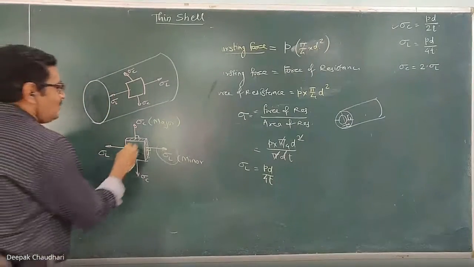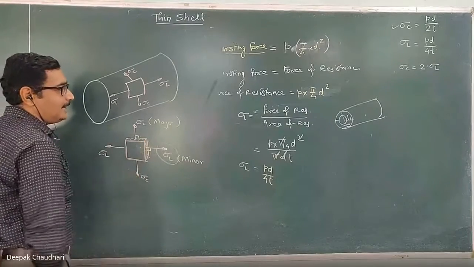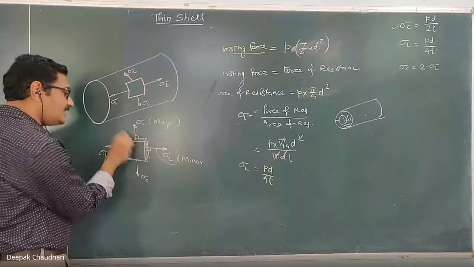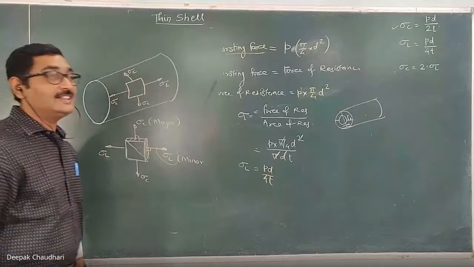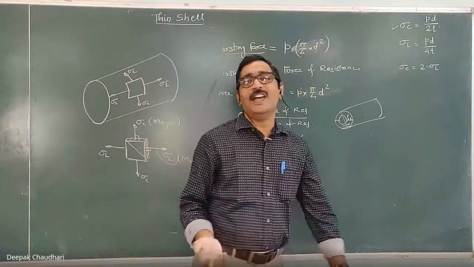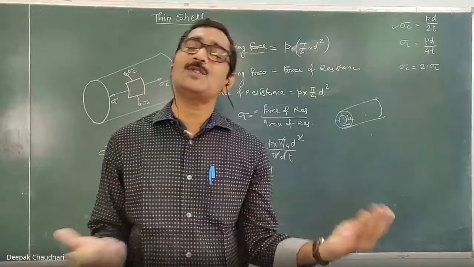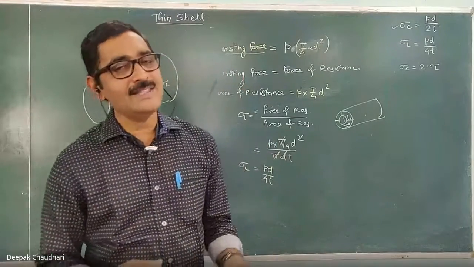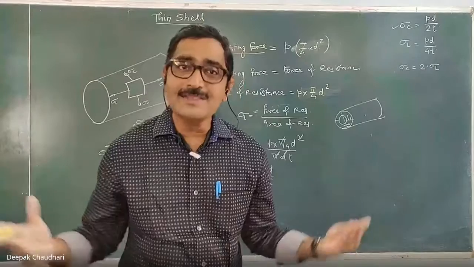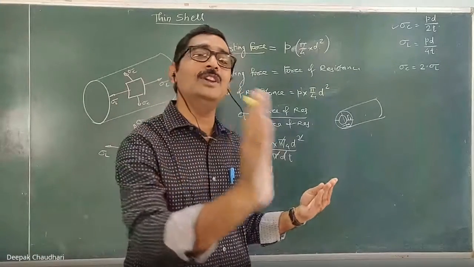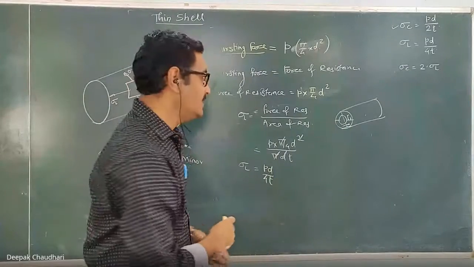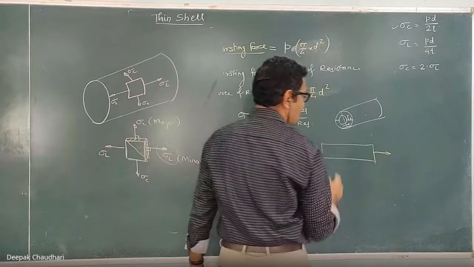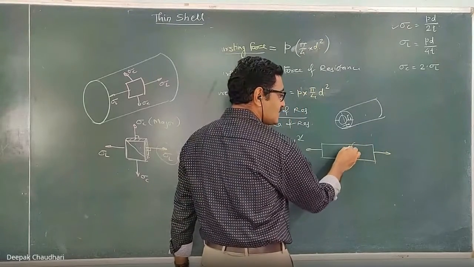Now, if these are the principal stresses, which are perpendicular to each other, because of these normal stresses the material fails, or in this material the shear stress is also acting on an inclined plane. Till now, we have studied that when normal stress is acting, it is responsible for producing direct stresses only. But remember one thing: in case of principal planes and stresses, we are going to study that the normal stresses are also responsible for inducing shear stress. For example, suppose this is one rod and it is subjected to this normal stress. But this normal stress is also responsible for inducing shear stress on some inclined plane.